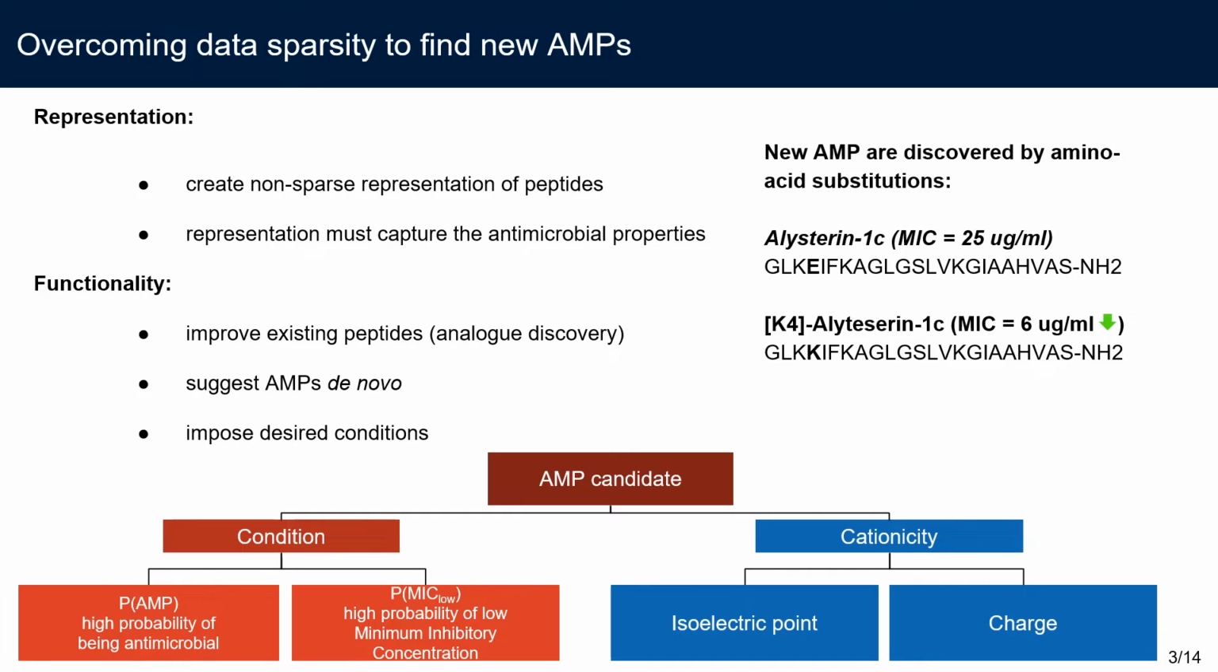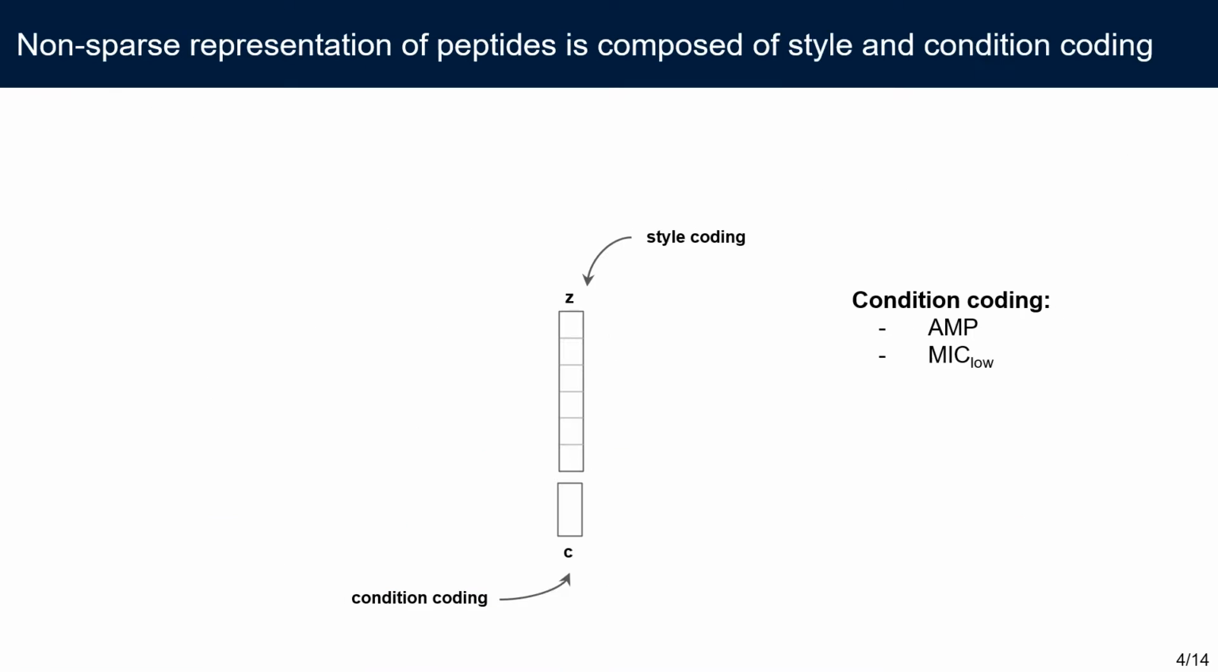A perfect candidate for AMP has a high probability of being antimicrobial and a high probability of having low minimal inhibitory concentration, MIC. Additionally, we know that most AMPs are cationic, which is described by high charge and high isoelectric point. These properties should be preserved in the generation process.